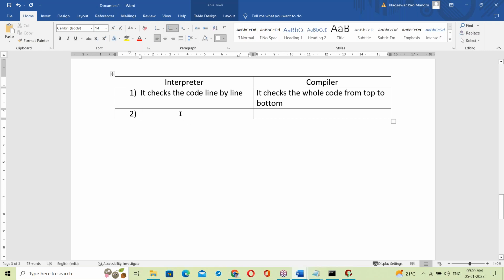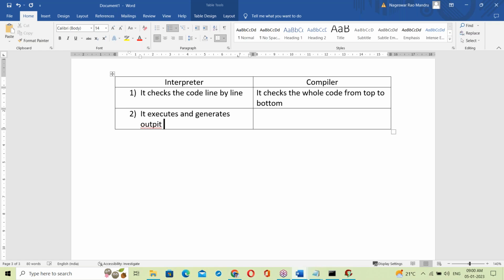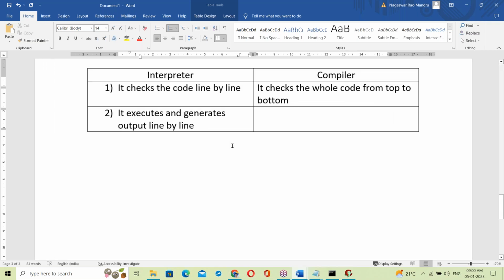Next, execution. The interpreter executes line by line and generates output line by line.